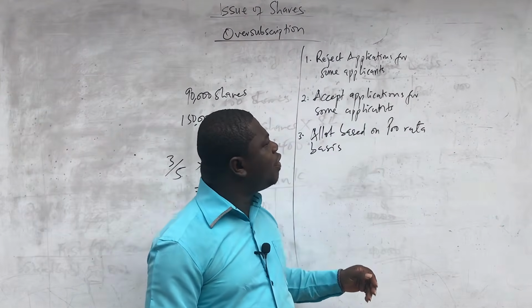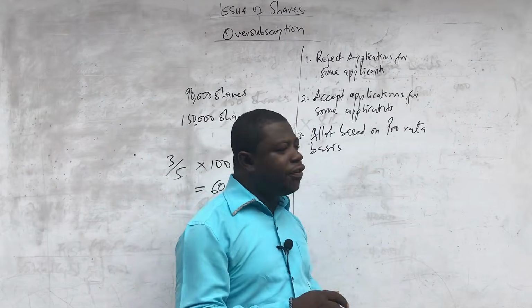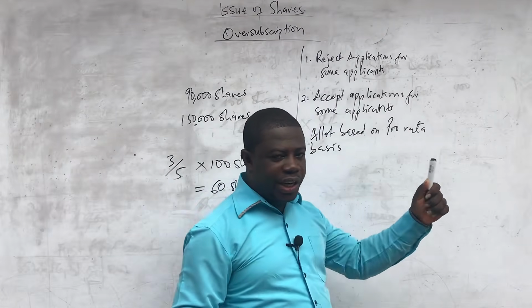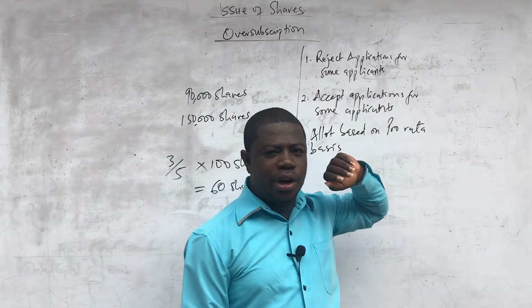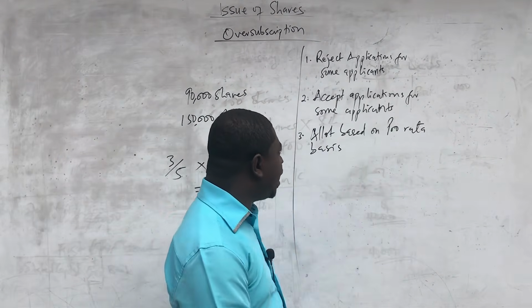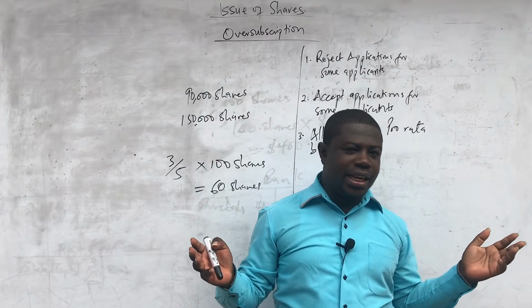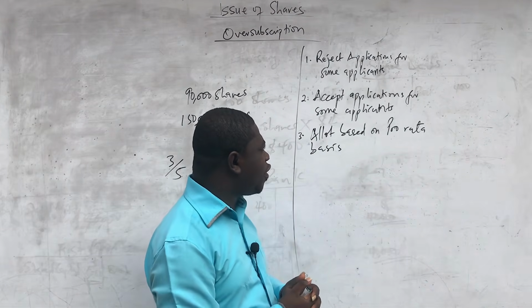Remember that when we receive applications, it is debit bank, credit application account. And therefore, when we are refunding, it's going to be the opposite. We credit bank and we debit application. So for all those applicants we are going to reject, we are going to refund their application monies back to them. Don't forget that. Then those that we are accepting, we don't have a problem with that. That is exactly the assumption we have already worked with. So there is no refund over there.